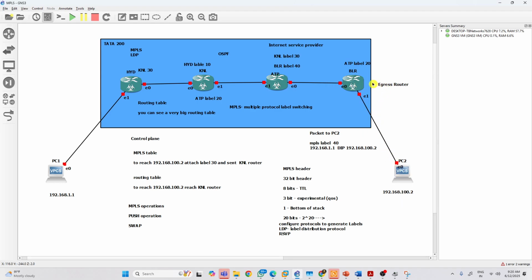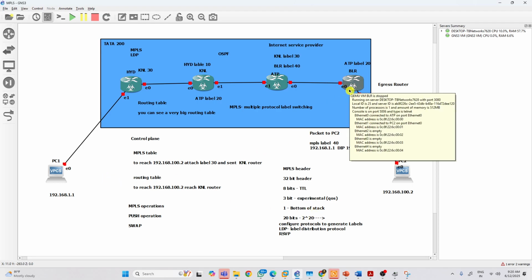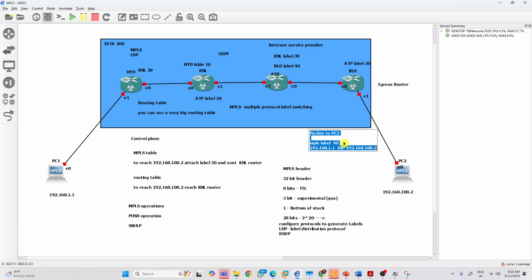Why is it egress, you know? See, it will check 100.2. There is no MPLS forwarding table entry. The MPLS forwarding table is there, but 100.2 is not in the MPLS forwarding table. It is there in the routing table. So finally, it will do a routing lookup. Before that, it will remove the label. This operation is called what? Pop operation. Removing the label at the last.